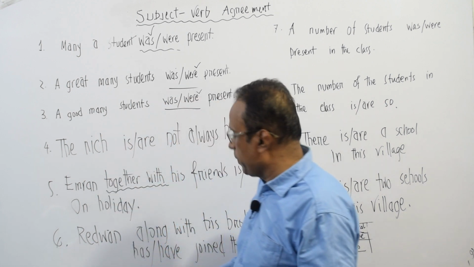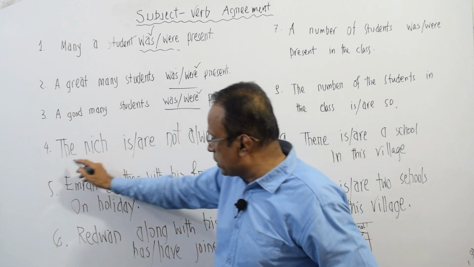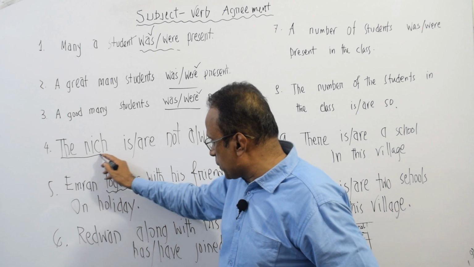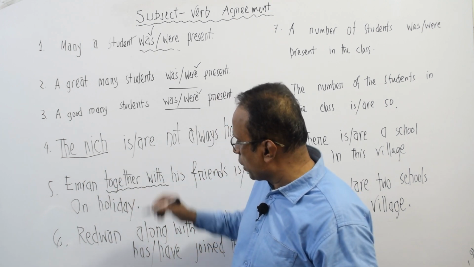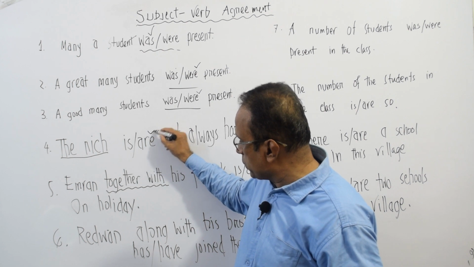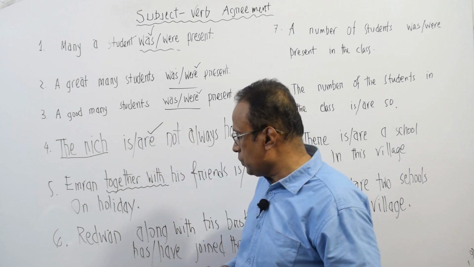So anyway, this time the subject becomes plural and we have to take the plural verb also. So 'are' is suitable for this one.